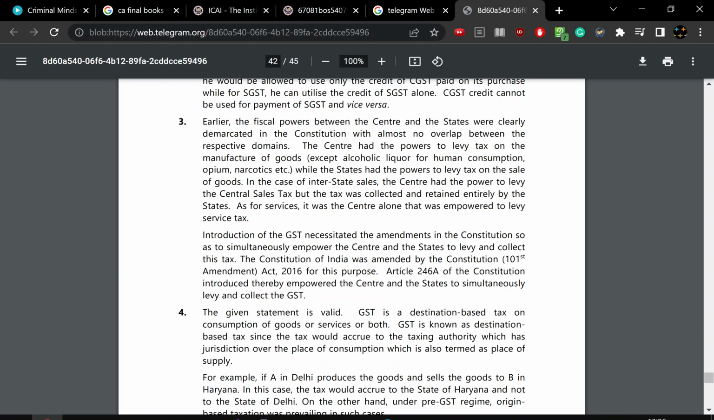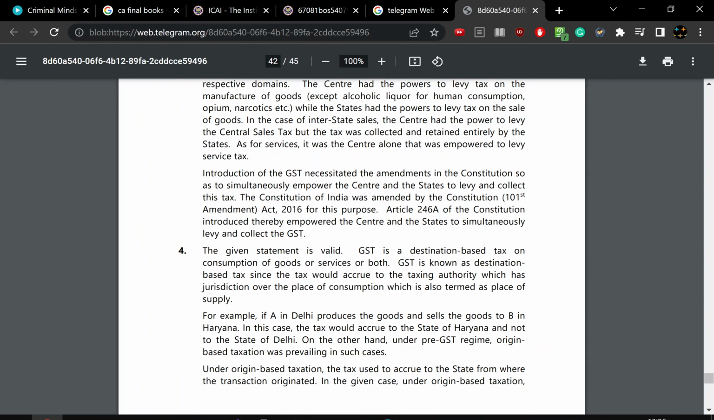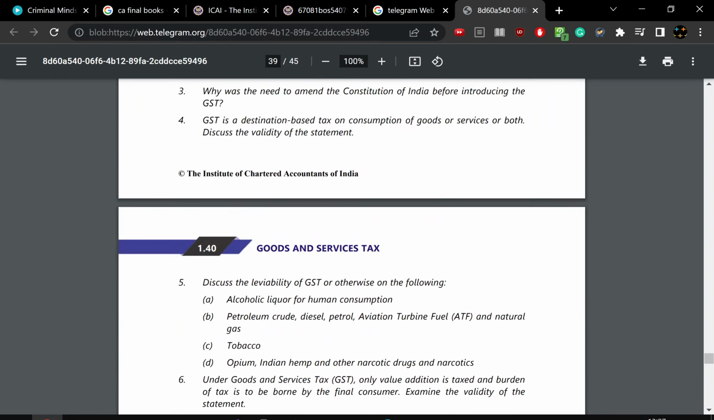So you can say that after the freedom struggle, they made some amendments, thinking not to leave all the states on their own power. They should control the states. This may be the idea. The introduction of GST necessitated an amendment of the Constitution to simultaneously empower the center and the states to levy and collect this tax. The Constitution of India was amended for the purpose, and Article 246A was introduced, thereby empowering the center and the states to simultaneously levy and collect GST. So through this amendment, the state and central governments will simultaneously discuss what we want to do and how much tax we need to collect, and they make the amendments and proceed. So this is the power play, we can say.